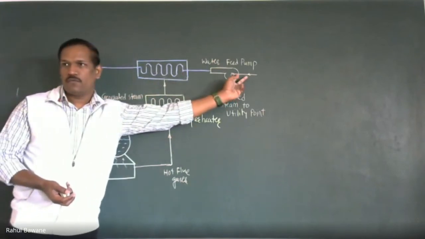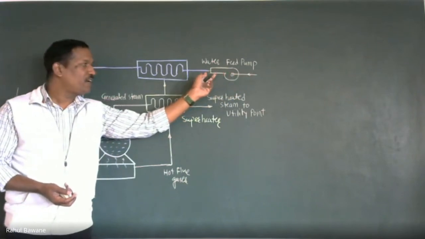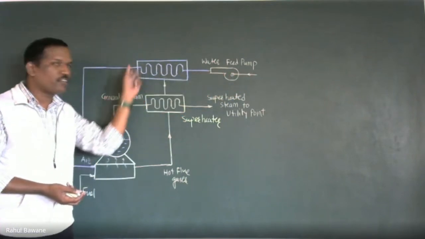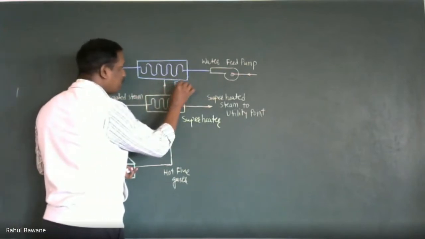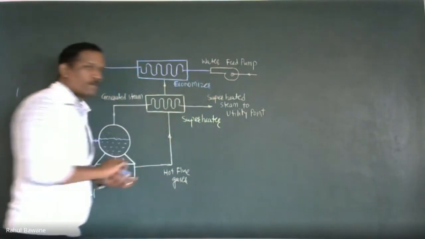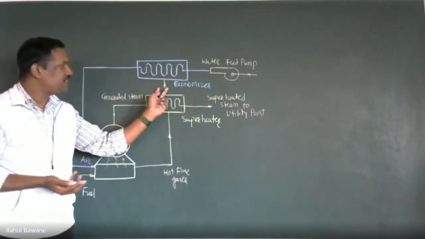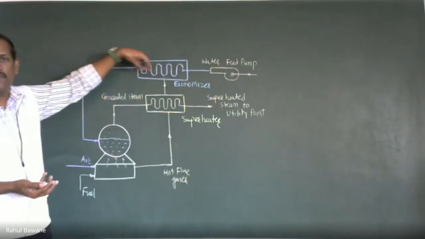We still have 30 degree centigrade water, but this time we are supplying it through the economizer unit. The economizer utilizes the waste heat of these flue gases to preheat the feed water.